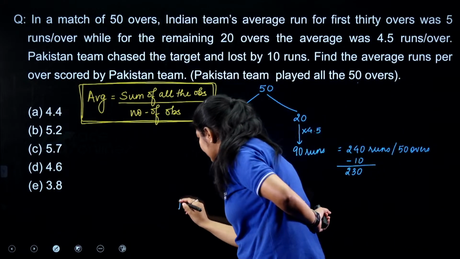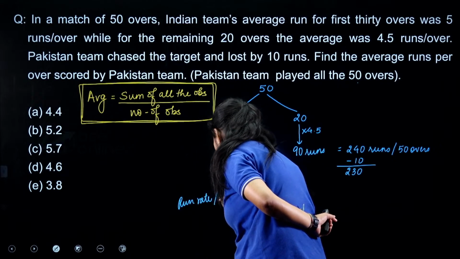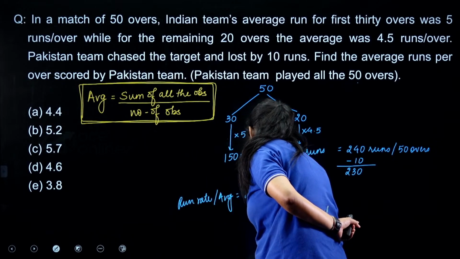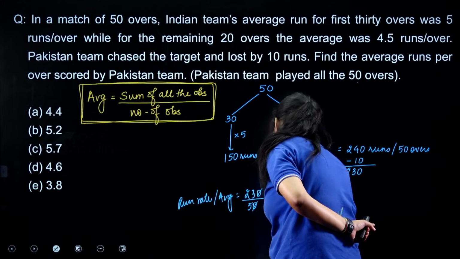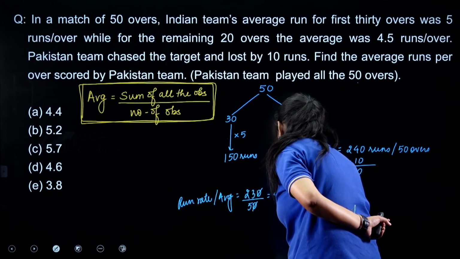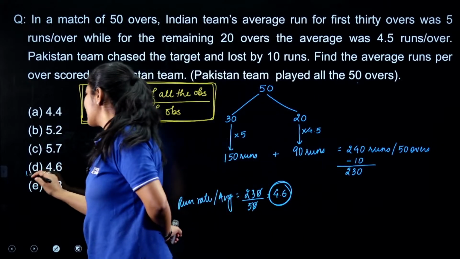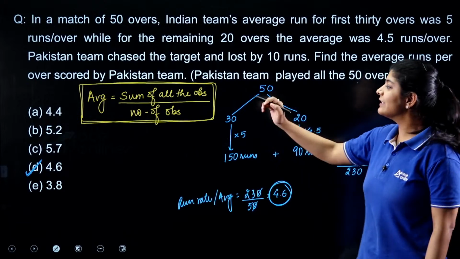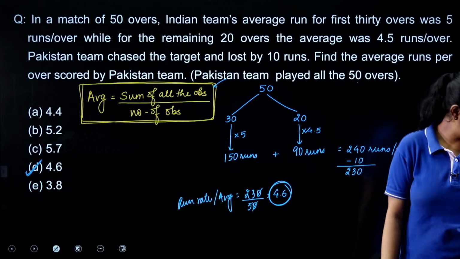So the run rate, or we can say the average, is nothing but 230 divided by 50, right? When you solve this, you will get 4.6 as your run rate. This is a very easy question. All we need to do is simply use this particular formula to get the answer, right?